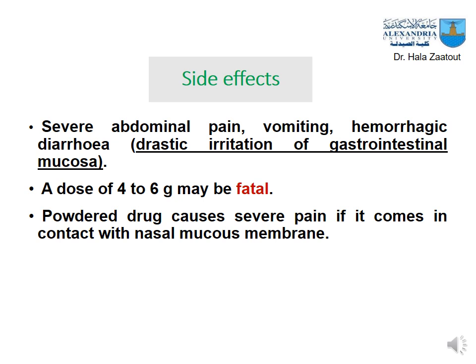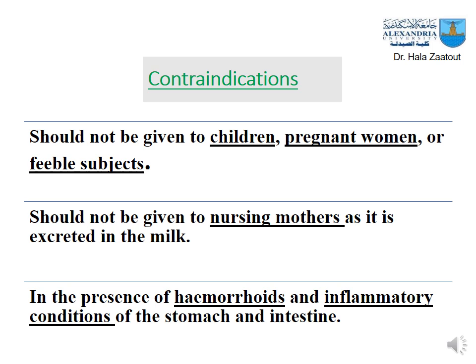This is a very important thing, that the dose must not reach 4 or 6 gram of the powder. Powdered drug causes severe pain if it comes in contact with the nasal mucous membrane. Powder of colocynth is not to be given to children, pregnant women or feeble subjects, who are the weak persons. It should not be given to nursing mothers, as it is excreted in the milk and the infant will be affected.